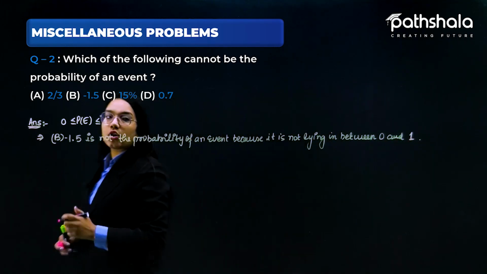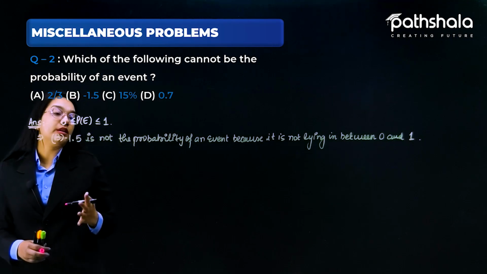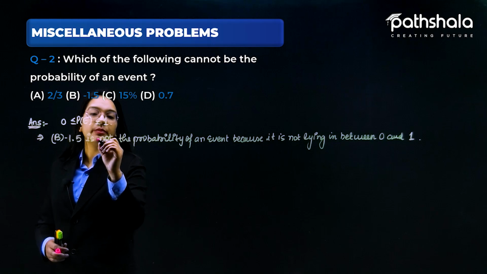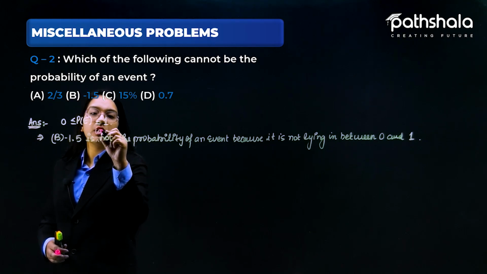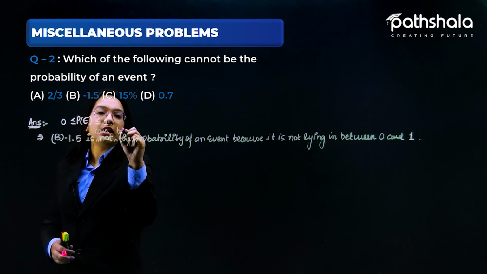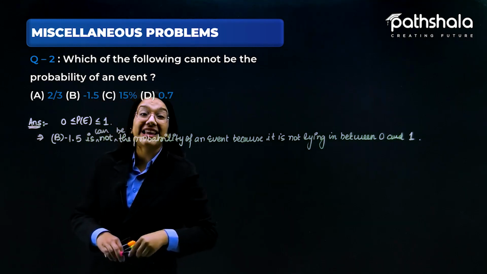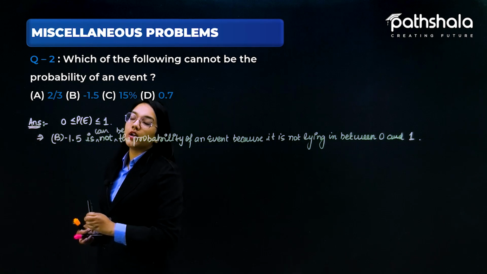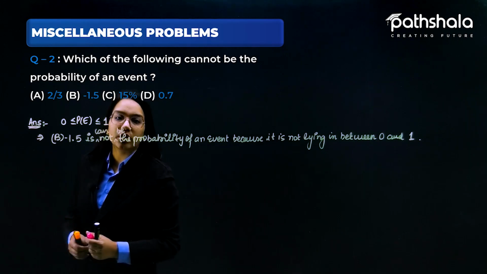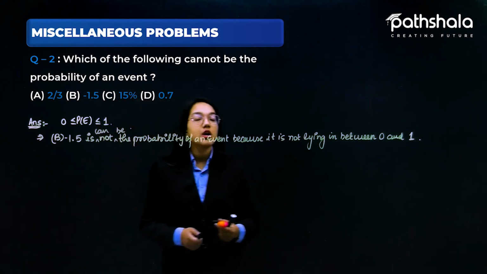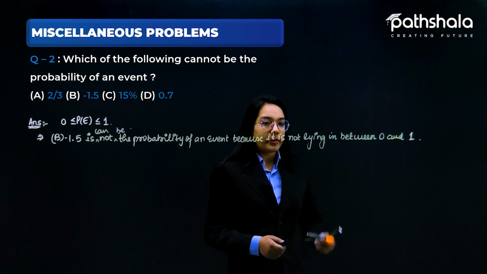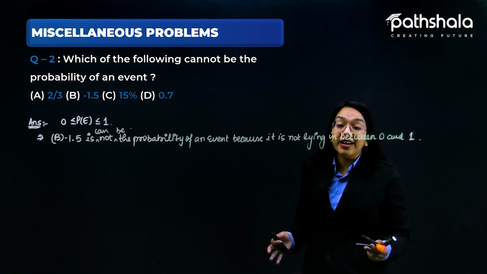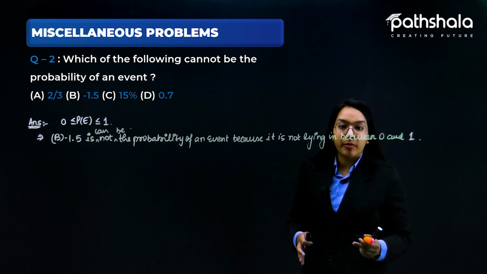So this cannot be the probability of an event because it is not lying in between 0 and 1. So this is the answer for this particular question, because the probability of an event always lies in between 0 and 1. So minus 1.5 cannot lie in between it, so it cannot be the probability of an event.